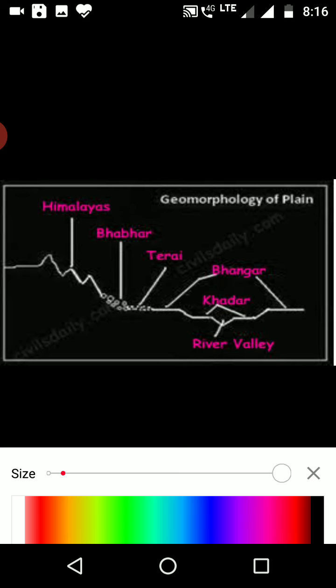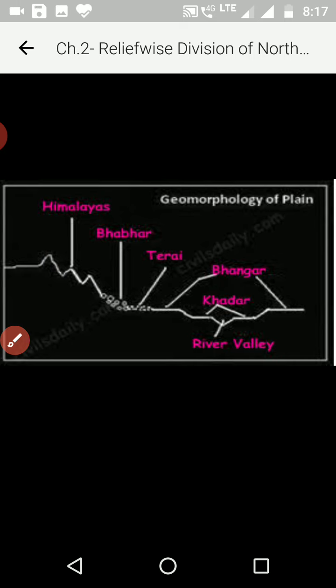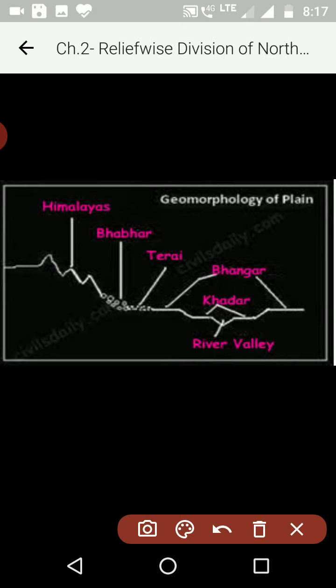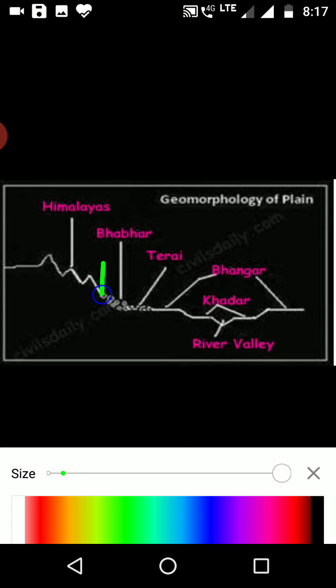Now river Ganga, as it is originating in the Himalayan region here, then from the foothills, that is this particular section, from here the river starts depositing. That means here the river is suddenly reducing in its speed because the hilly region is over. Now when the river reduces in its speed, what will it deposit first?